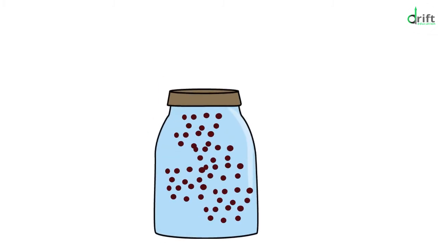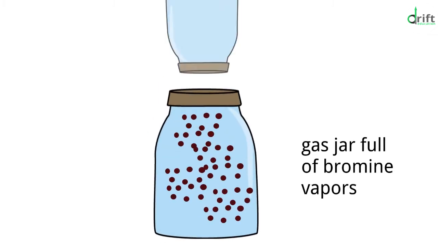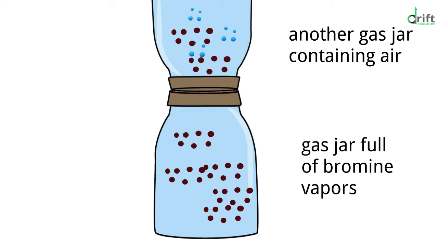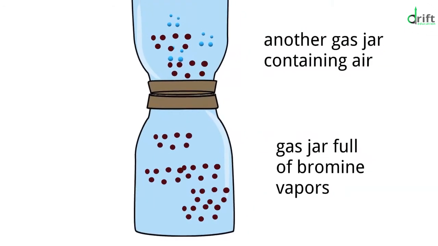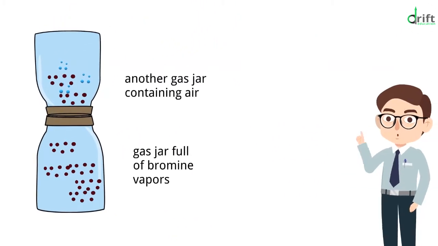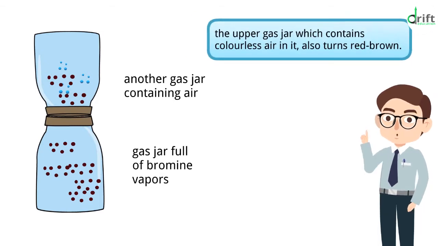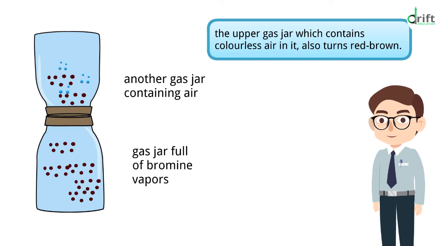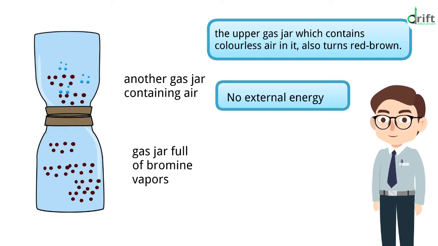We take a gas jar full of bromine vapors and invert another gas jar containing air over it. Then, after some time, these red-brown vapors of bromine spread out into the upper gas jar containing air. In this way, the upper gas jar, which contains colorless air in it, also turns red-brown. And all this happened on its own, without application of any external energy.